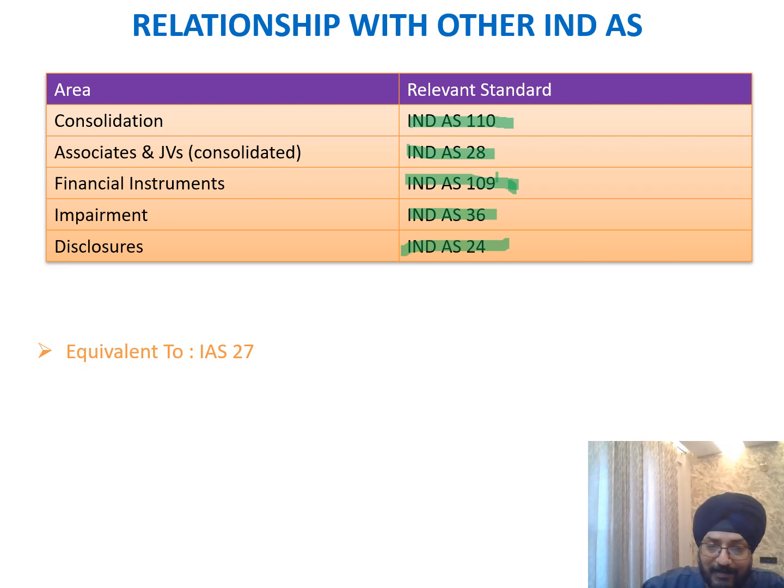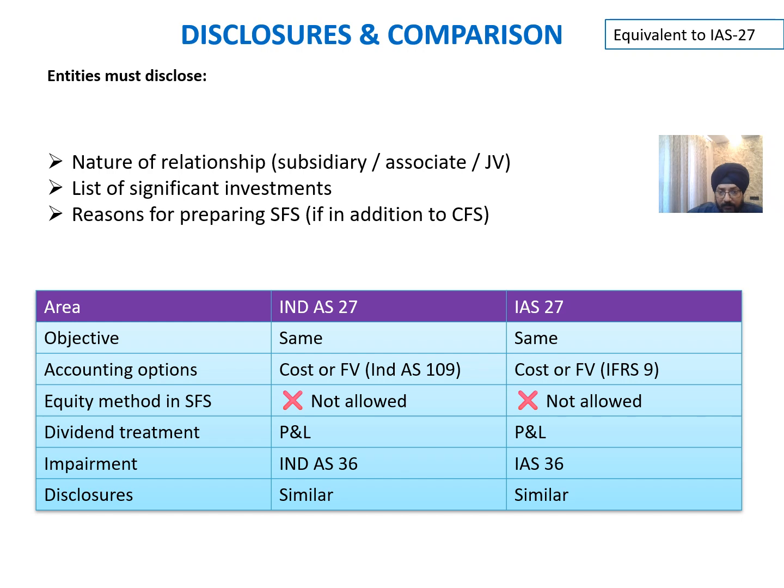We'll move to the last slide of this Ind AS 27, which is the comparative analysis between IAS 27 and Ind AS 27. We'll have a look at the disclosure and the comparatives. What needs to be disclosed as a part of Ind AS 27? The nature of the relationship with the subsidiary, associate or joint venture, a list of the significant investments, and a reason for preparing the SFS if it's in addition to the CFS. All these need to be disclosed in my notes to the accounts.